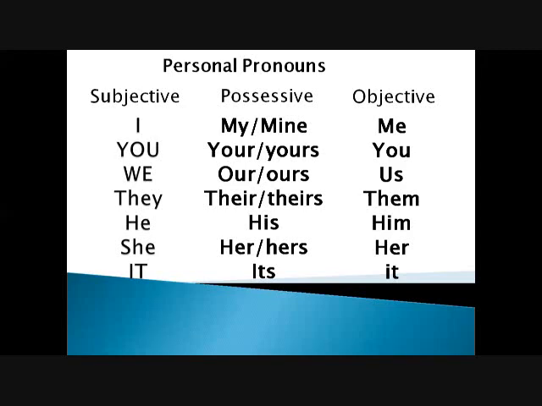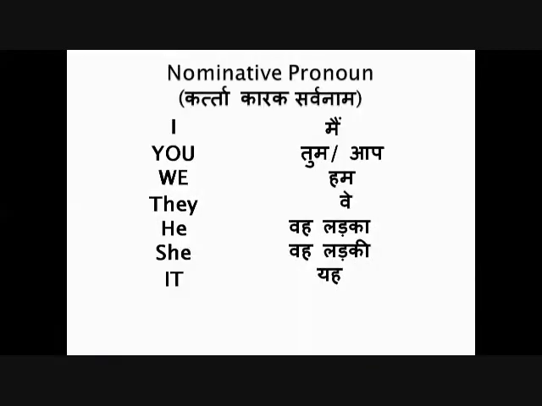I beat him, not I beat he. And I gave the book to her and it. When you do an action on a non-living thing or an animal: keep it, wash it, bring it, take it, sing it, break it, cut it. Got it? All right. So let's move ahead.